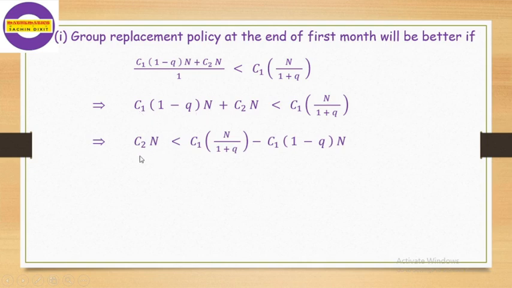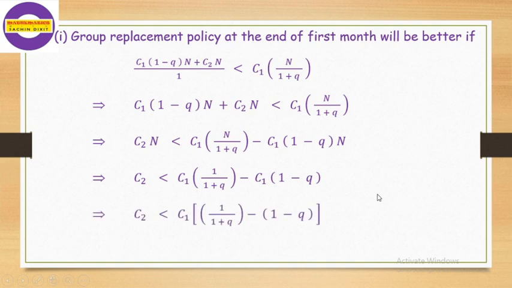Therefore, we get C2 N is less than C1 into N divided by 1 plus q minus C1 into 1 minus q into N. Then obviously N will be cancelled out, as each term contains N. So we get the relation C2 is less than C1 into 1 divided by 1 plus q minus C1 into 1 minus q. Take C1 common: in brackets, 1 divided by 1 plus q minus 1 minus q. Now cross multiply in this bracket, we get C2 is less than C1 into bracket 1 minus 1 plus q times 1 minus q, divided by 1 plus q. Here 1 plus q times 1 minus q means 1 minus q squared.